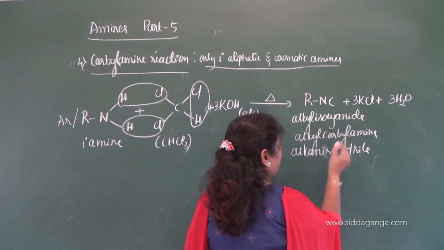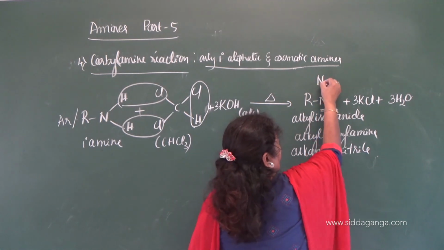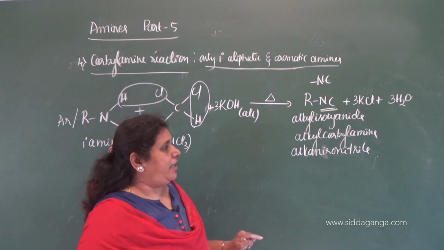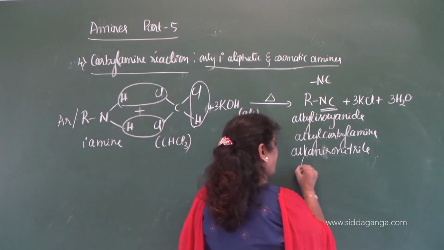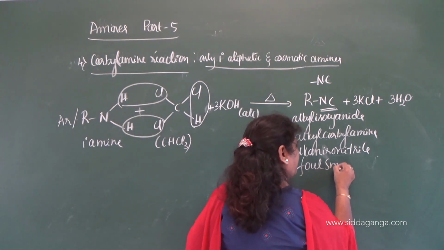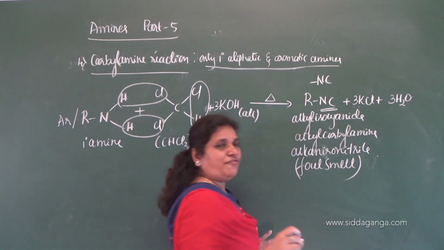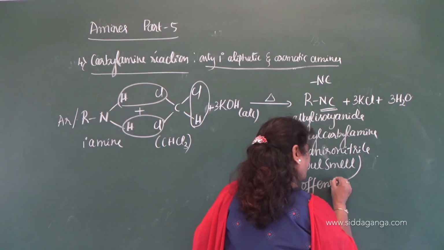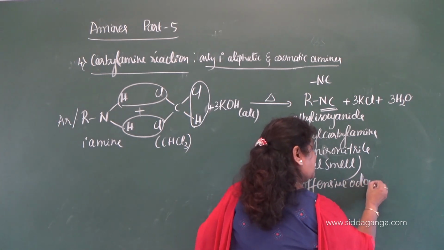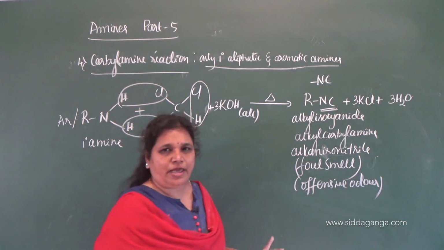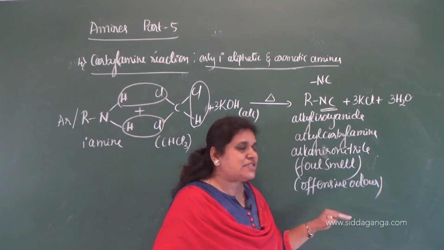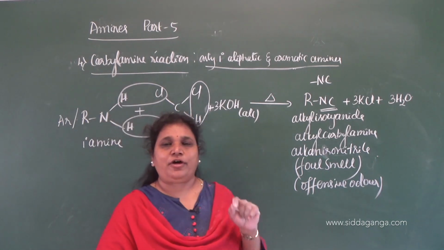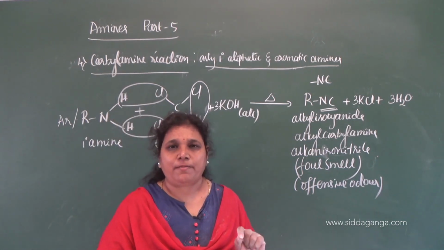And what is the functional group here? Functional group is NC. It is the functional group in isocyanide and this compound has a foul smell, an offensive odor. As this compound has a foul smell, bad smell, offensive odor, this reaction is used as a confirmatory test for primary amine.